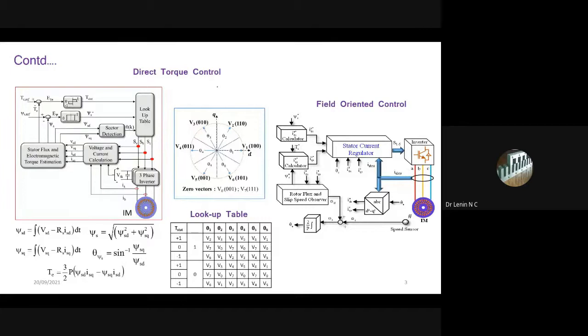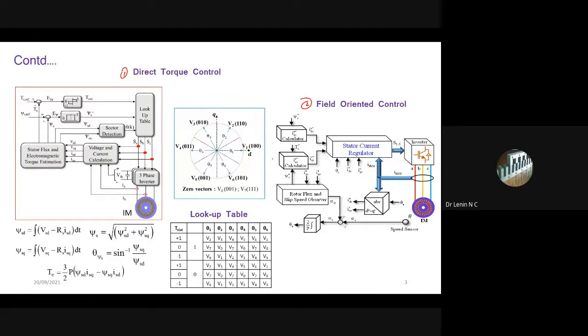And this is the difference between direct torque control and field oriented control. I just take the example of an induction motor; any motor you can use with the same blocks.